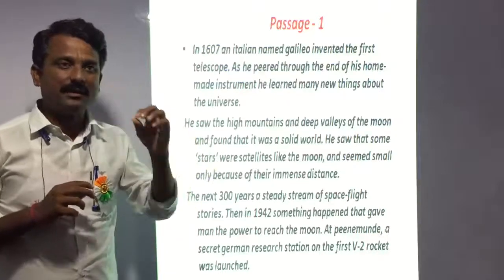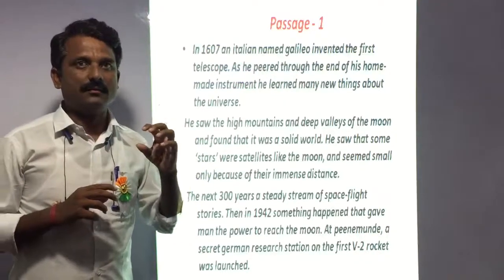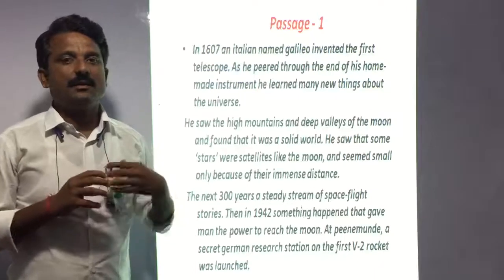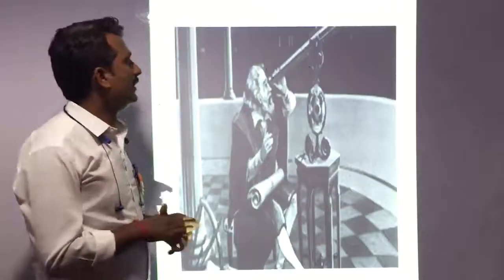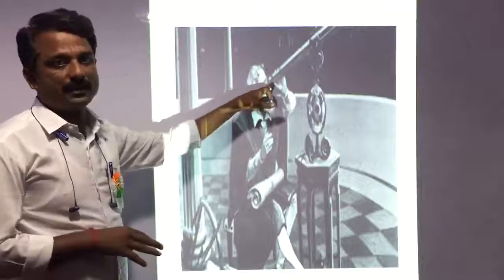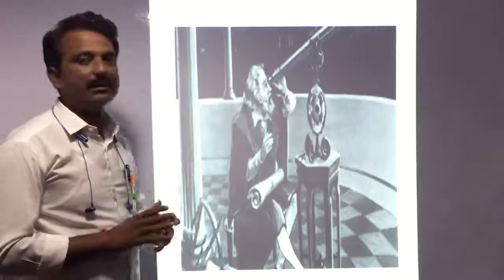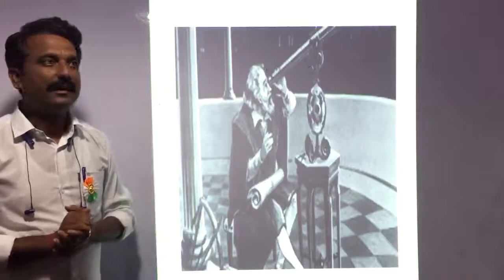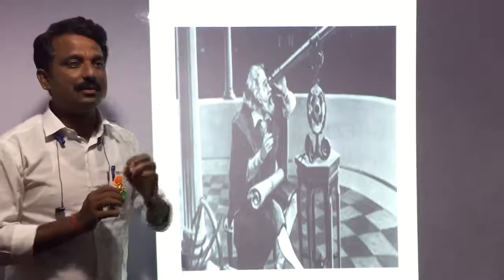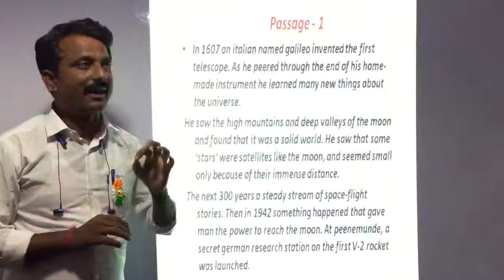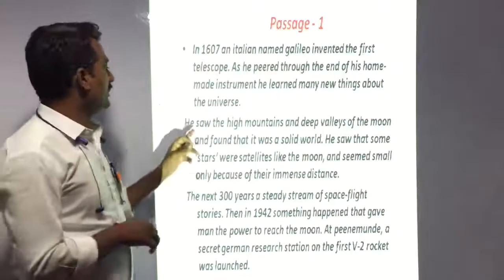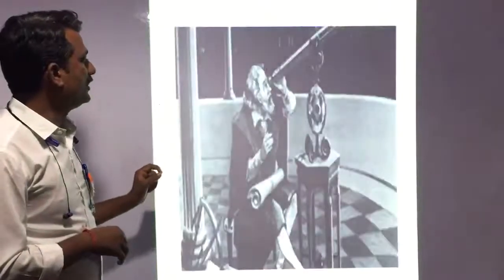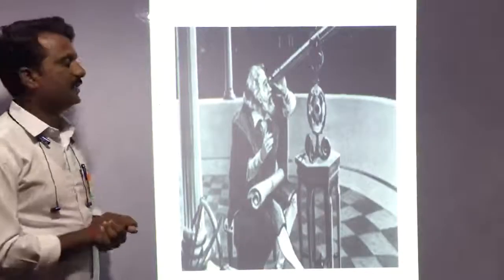Telescope means the instrument with the help of which we can see objects existing very far from us. So Galileo invented a telescope, and then he peered through it. Peer means to look through it. He tried to observe through it, and what he understood, he saw.